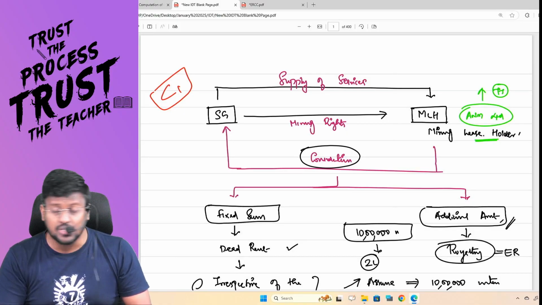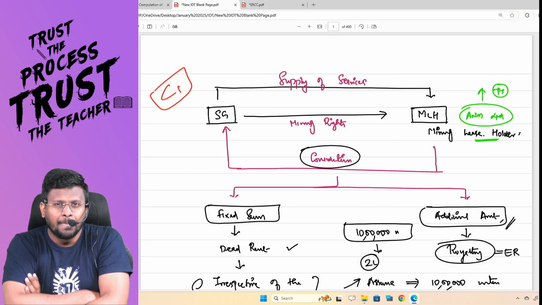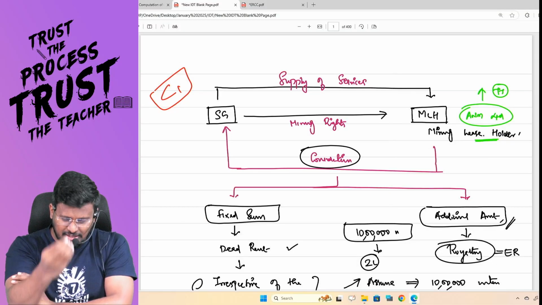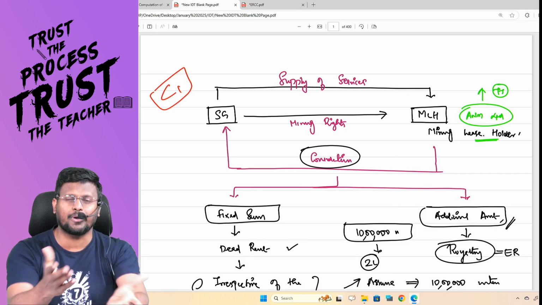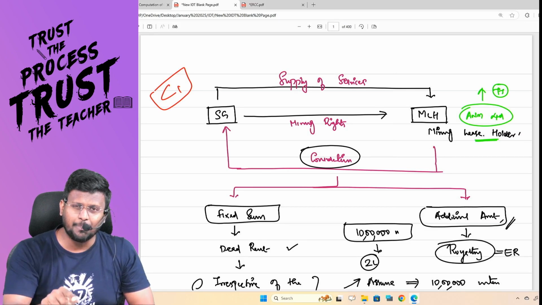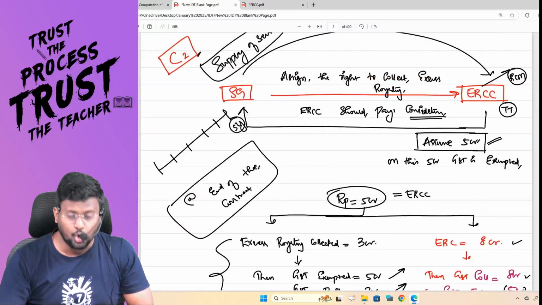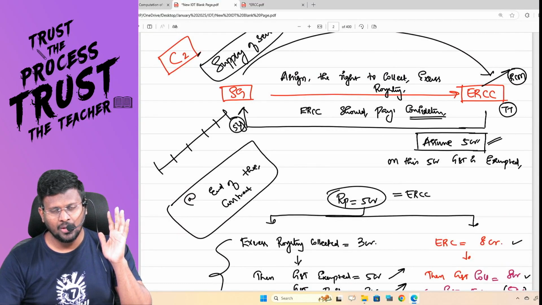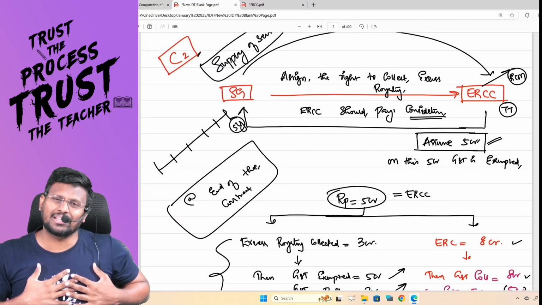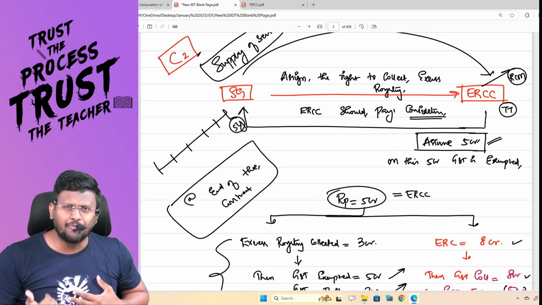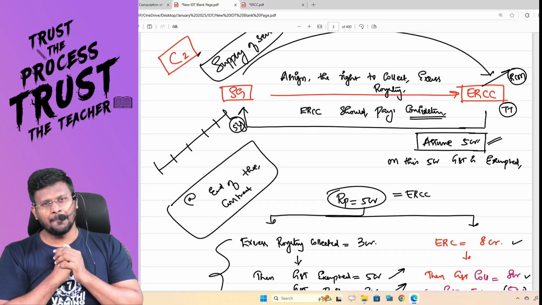But the government always has to see, when the threshold limit is extending, my dear lovable students, it is impracticable for the state government and also for the MLH. They won't show proper accounts. So for that purpose, the state government is entering a contract with some other person called ERCC. To that ERCC, the state government is saying that actually we have the right to collect the excess royalty, but if you are paying an upfront amount, you can take that right. For that, ERCC is paying 5 crore rupees.